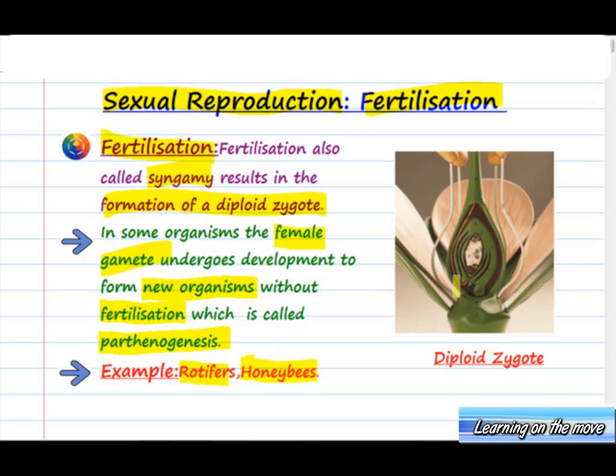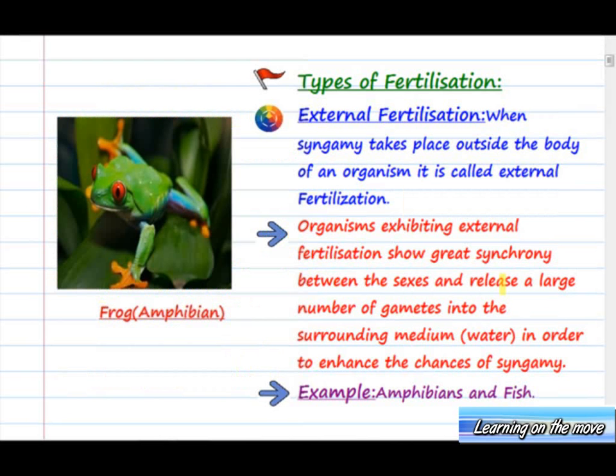Here in this image, you can see a diploid zygote, that is the one which has 2n number of chromosomes, being shown in the flower. So that was the general definition of fertilization and parthenogenesis. We now come over to types of fertilization. There are two types of fertilization: external fertilization and internal fertilization.